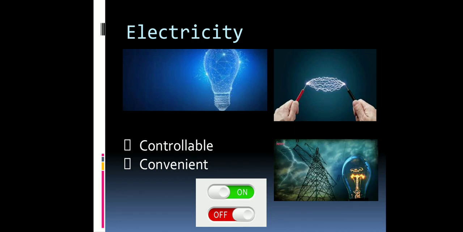So of course, because it has those kinds of properties, it becomes the most reliable and most dependable source of energy. Clear? Now, what makes it so reliable? What makes it so dependable? Okay, so there are two most important factors which make it so desirable. The first one is that it is controllable, and the second one is that it is convenient. So let us understand how it is convenient, and then we will move to controllable.